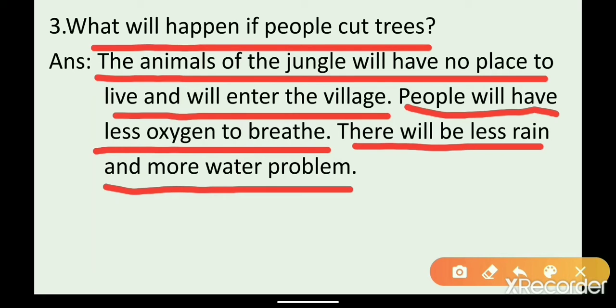So the animals of the jungle will have no place to live and will enter the village. This is the first problem. Then people will have less oxygen to breathe. This is the second problem. And third, there will be less rain and more water problem. So these all problems we will face if we cut trees.